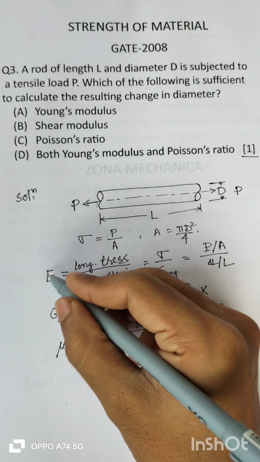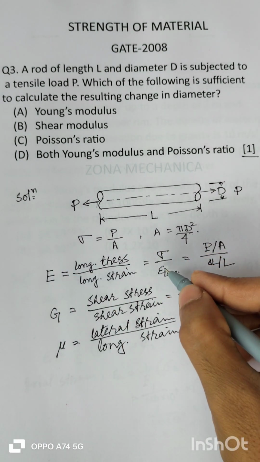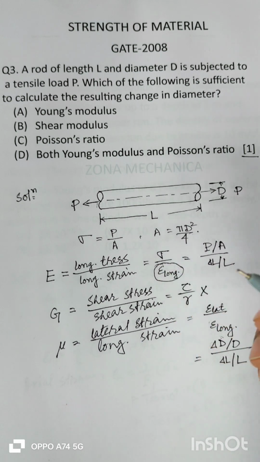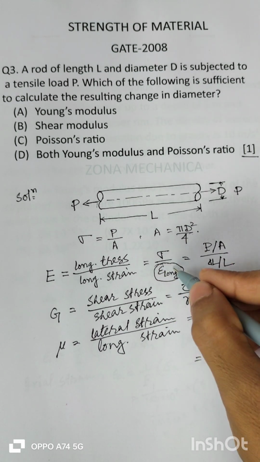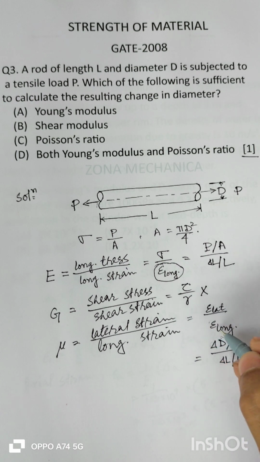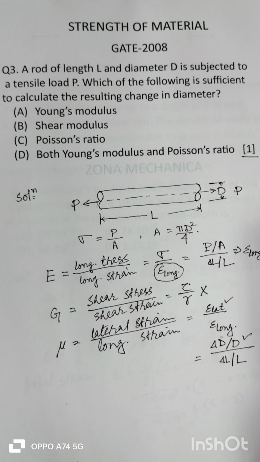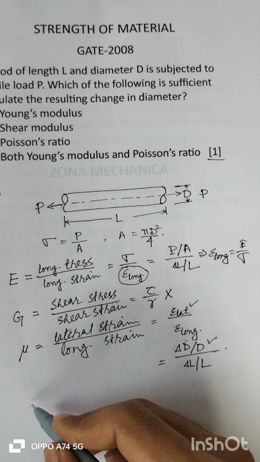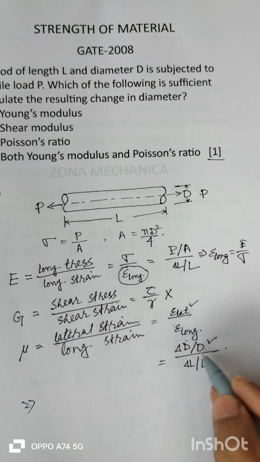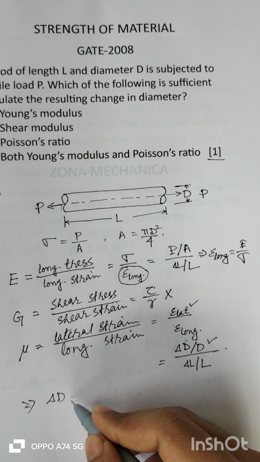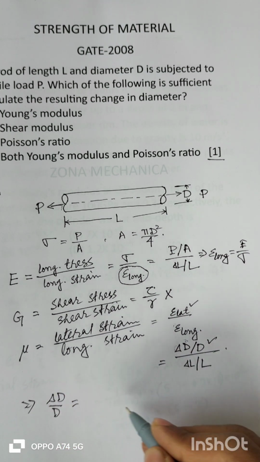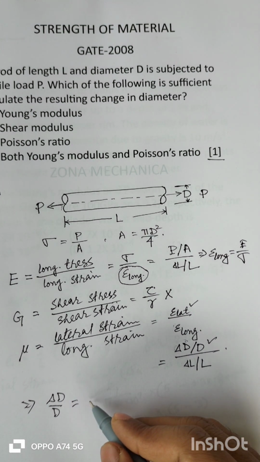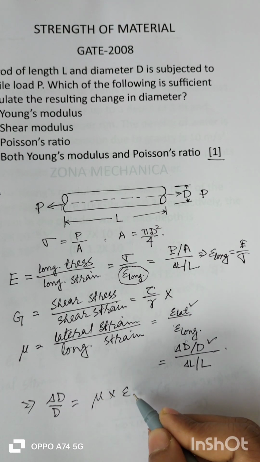If we know E and sigma is known, we can find out this longitudinal strain, E by sigma, which is known. If we put the value of longitudinal strain here and we know the value of mu, then we can find out this delta D. Delta D by D is equal to mu into epsilon longitudinal.